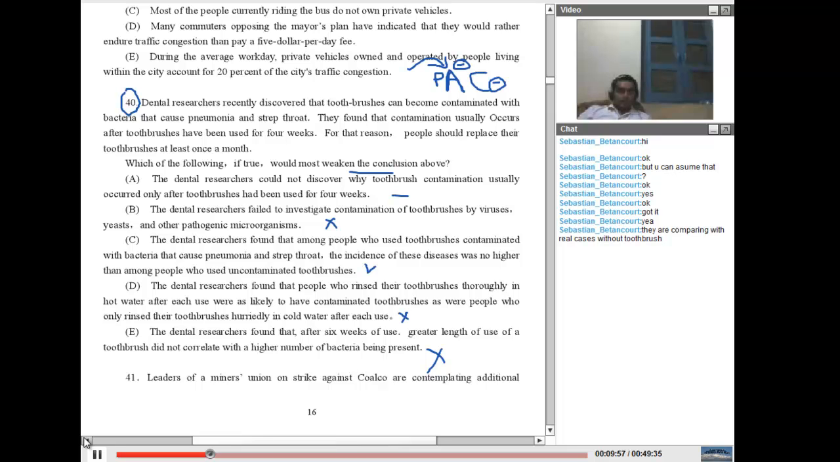We don't care about this one. I think the best option here should be C, because it refutes the assumption, and it also breaks down the conclusion that you should change, because it's saying that even among the people who had contaminated toothbrushes, the cases were no higher than among those using uncontaminated toothbrushes. So C is the closest.